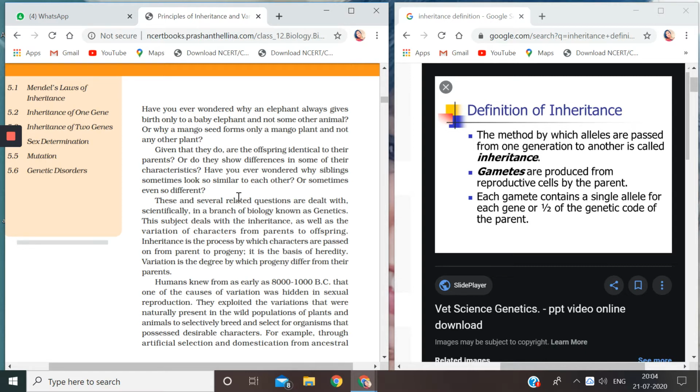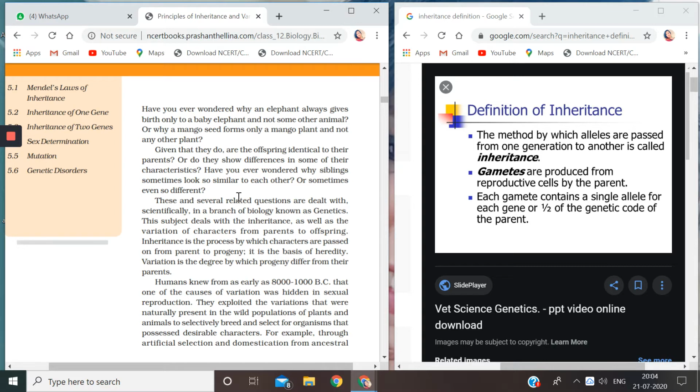Have you ever wondered why siblings sometimes look so similar to each other, or sometimes even so different? These related questions are dealt with scientifically in a branch of biology known as genetics. So genetics is a branch of biology, children, where we study inheritance, variations, and all these topics.